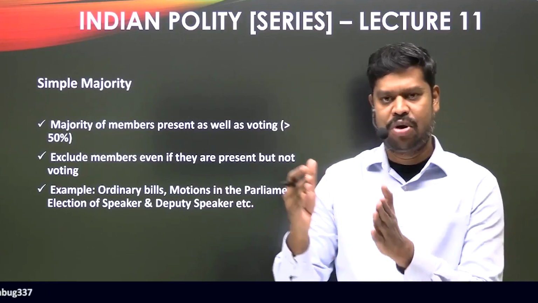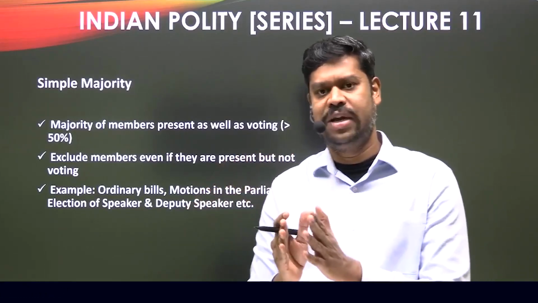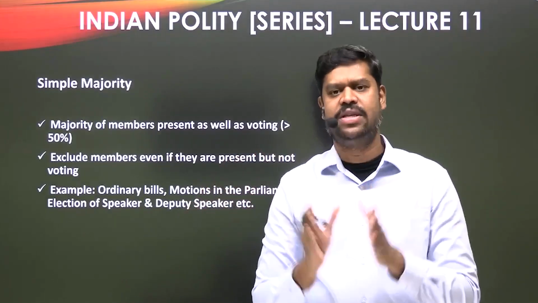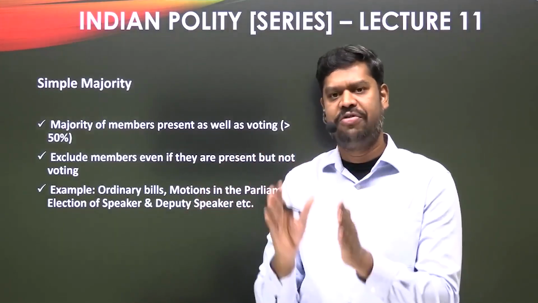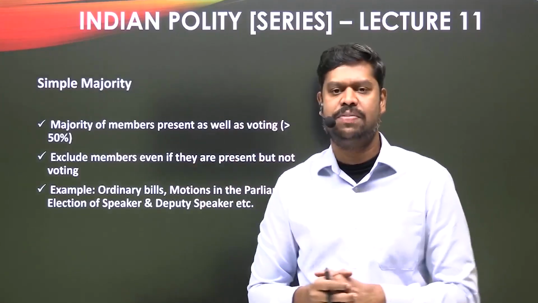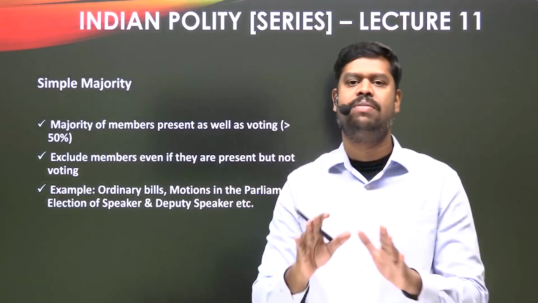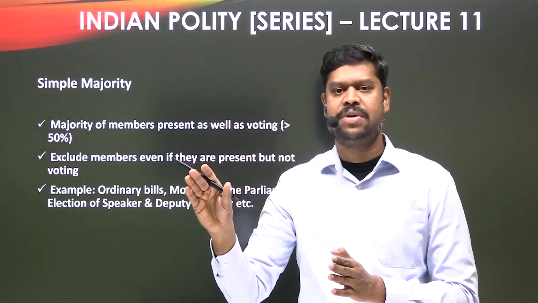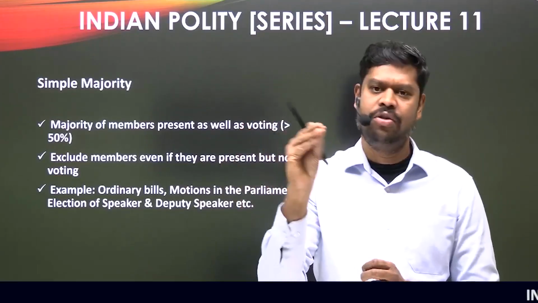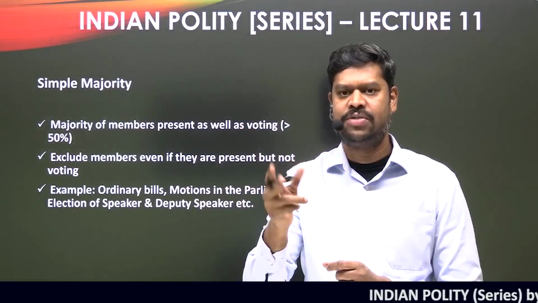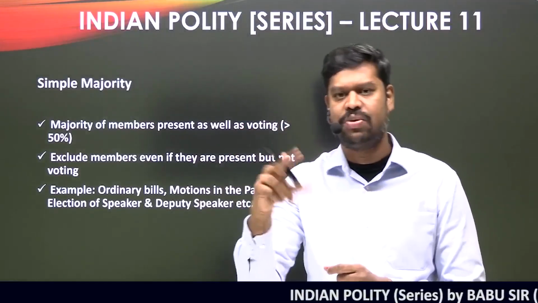For example, out of the 543 total membership, let us assume on a given day only 500 members are present for easy calculation. But not all 500 members are participating in the voting. Let us assume only 400 members are participating in the voting. So 400 would be present as well as voting.